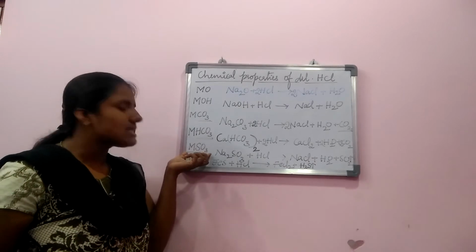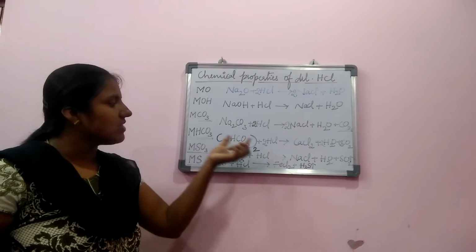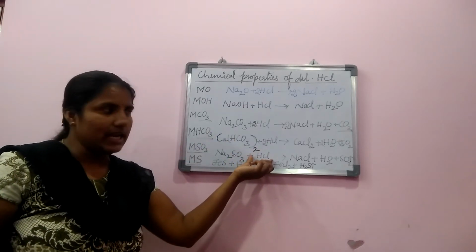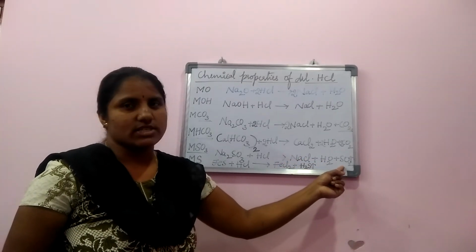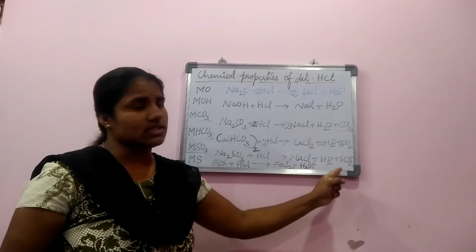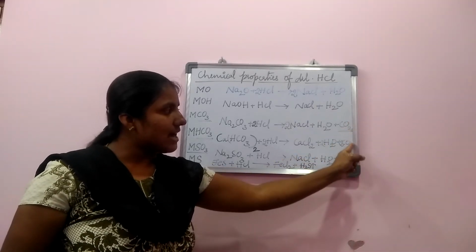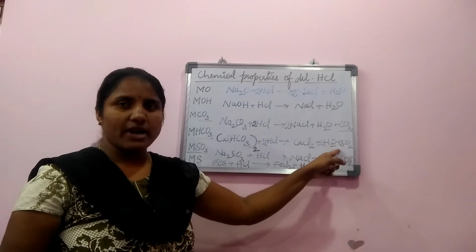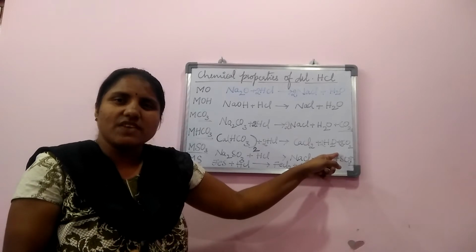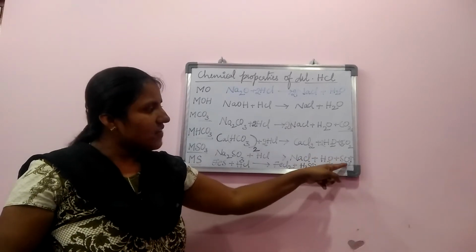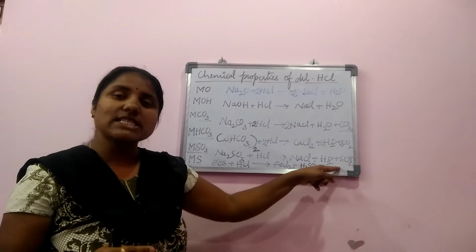Next come to metallic sulfites. When metallic sulfite reacts with HCl, hydrochloric acid, the products are salt, water, and sulfur dioxide. You just look at these three equations. In the first two equations, carbon dioxide is a gas. So carbon dioxide is produced when metallic carbonates and bicarbonates react with dilute HCl. The sulfur dioxide is produced when HCl reacts with metallic sulfites.